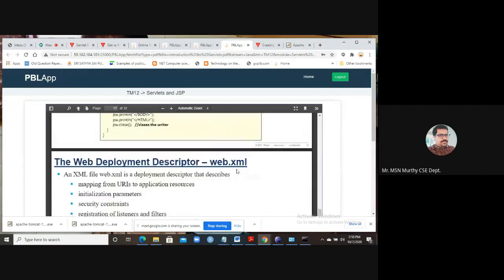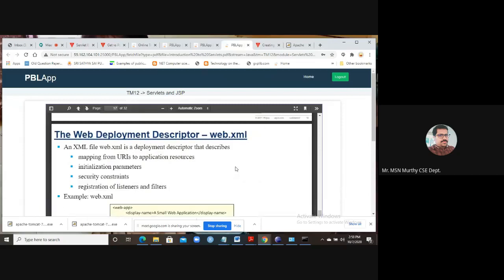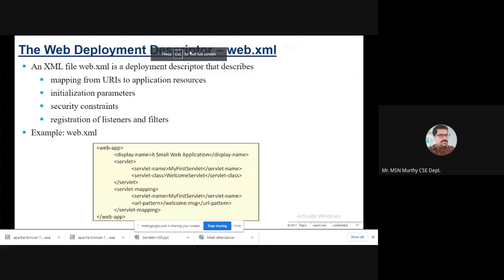Okay. So next I talk about web.xml. Web.xml serves as a web deployment descriptor. What is the purpose of this web.xml? It maintains the servlet information. You see, this is a basic web.xml file, with servlet, servlet name, and servlet class.